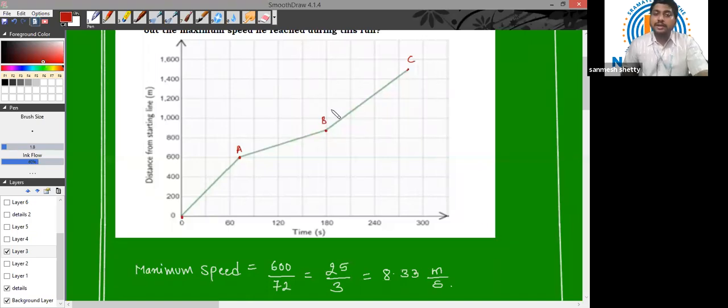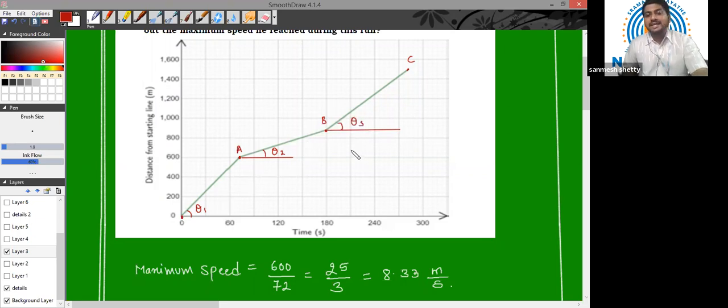Now, a very simple trick to know this is we need to see the angle made with the horizontal line. So for example, let us take this angle as theta1, this angle as theta2, and this angle as theta3.